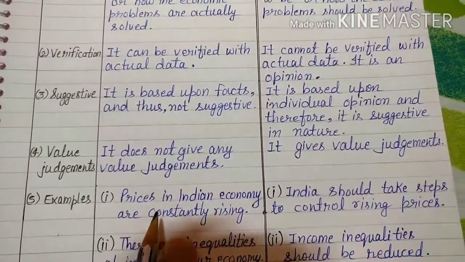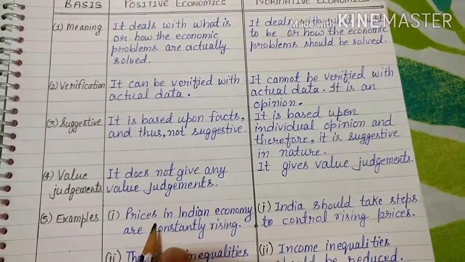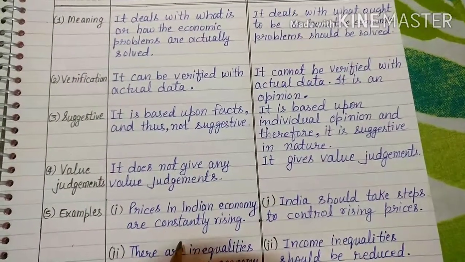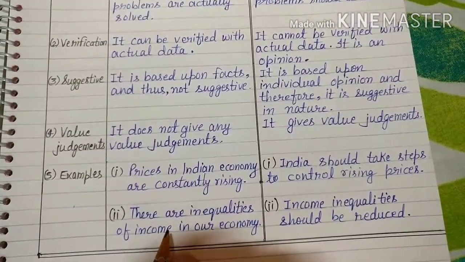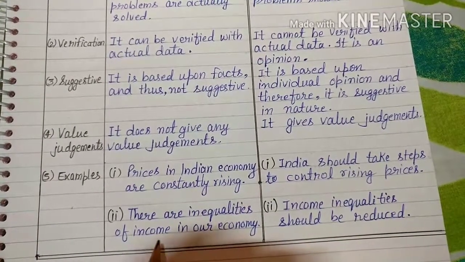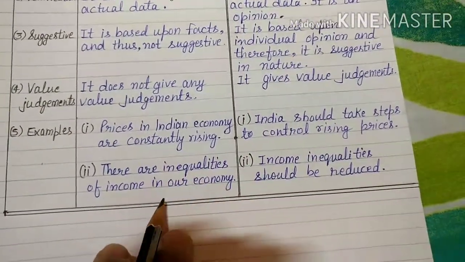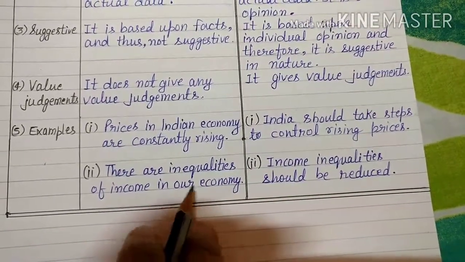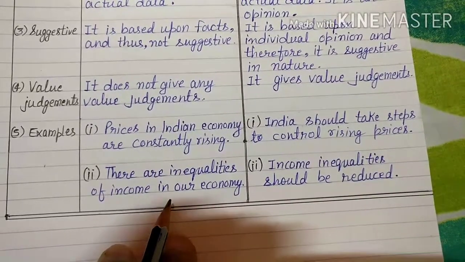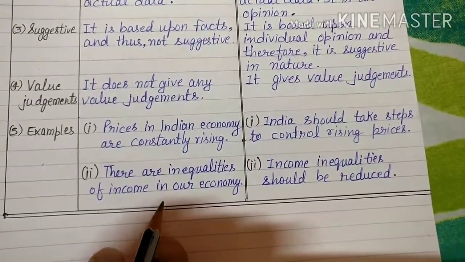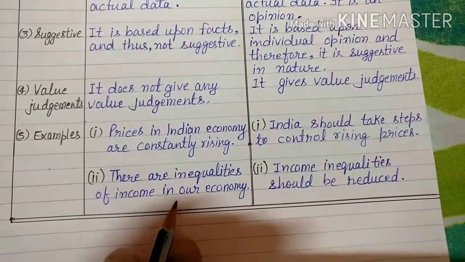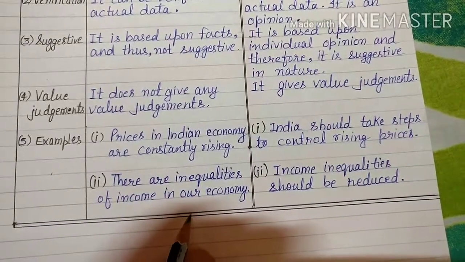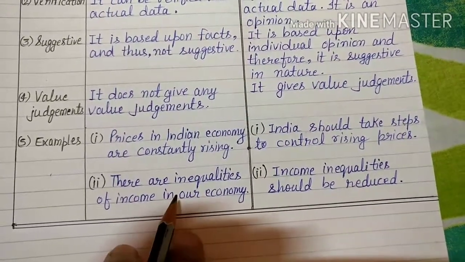Now examples of positive economics: prices in the Indian economy are constantly rising. This is a statement, this is a fact. There are economic inequalities in our economy. These are facts. The inequalities in income: a doctor is earning in lakhs, but a teacher is earning very little. In fact, the doctor is providing services, and the teacher is also providing good services. The teacher is also making the future of the children. So both are you can say the same level of job, but there is inequality of income. So this is a fact.